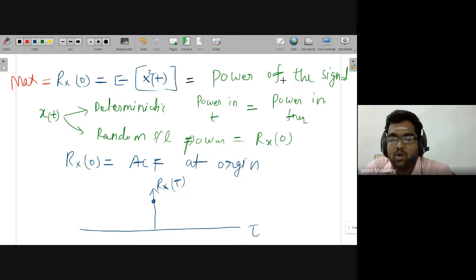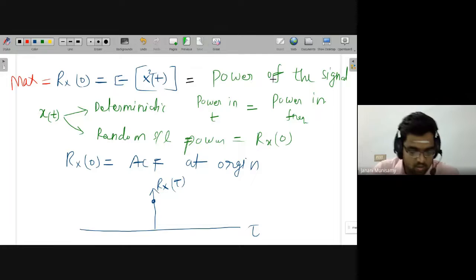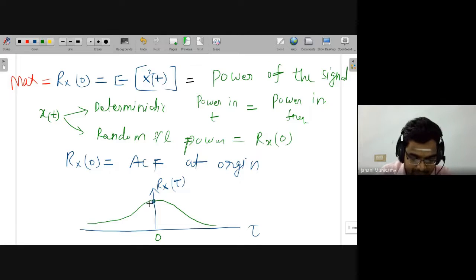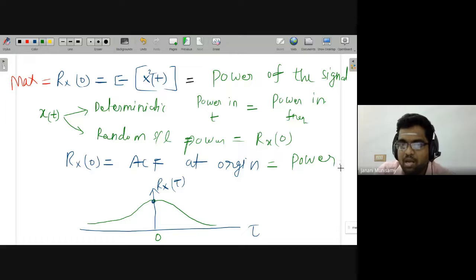I already told you tau 0 means the autocorrelation function will be very, very maximum. That is highly correlated. So the autocorrelation at origin will always be maximum, which in turn will give the power of the signal. Then if tau is not equal to 0, it may decrease like this depending on tau. So this is the Rx of tau nature. So the autocorrelation function at origin usually gives the power of the signal. Then ACF is maximum at tau is equal to 0.